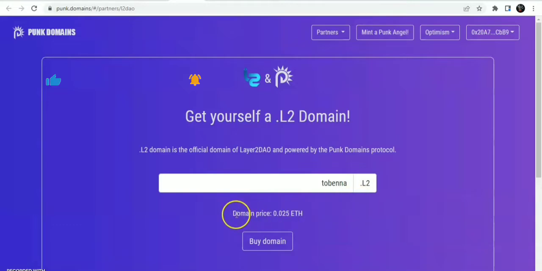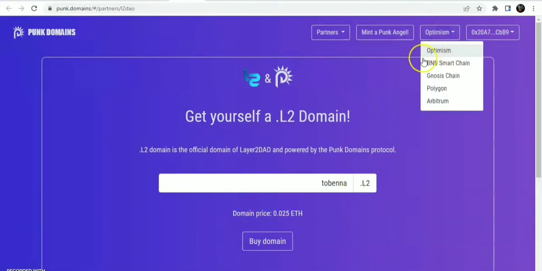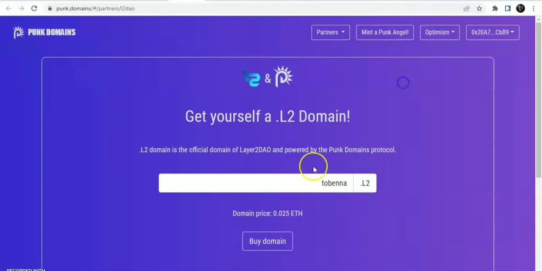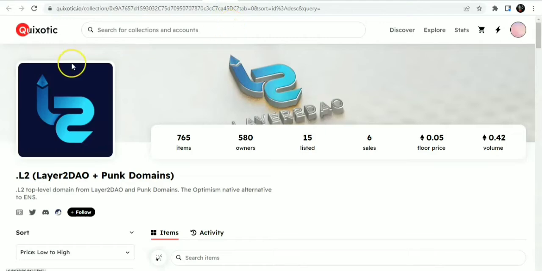The domain price is by default 0.025 ETH on the Optimism network. Always note this must be on the Optimism network. So you just click on buy domain and sign the transaction, and the domain name is yours. Don't forget that this is a collectible. This is an NFT. You can sell it on Quixotic, which is the NFT marketplace on Optimism.